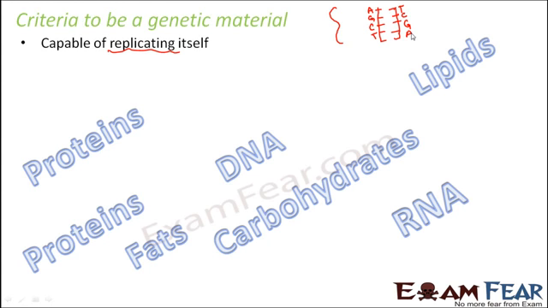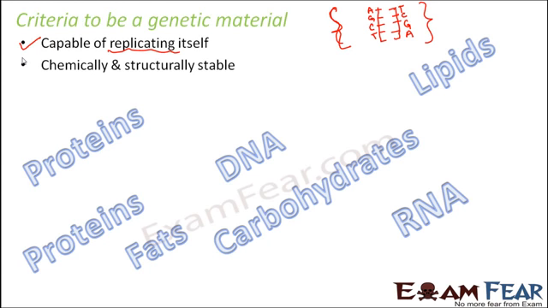A will always pair up with T, T with A, C with G, and G with C. That is how you can create the other strand, and this concept helps in the replication of the nucleic acid. This concept of base pairing is not present in any of the other molecules, therefore they cannot replicate themselves. So the first criterion itself is not satisfied by anybody other than nucleic acids.